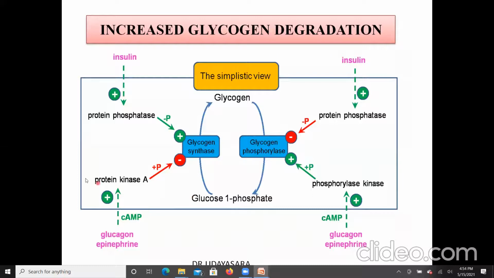Also, it activates the enzyme protein kinase, which causes phosphorylation of glycogen synthase. Glycogen synthase, when phosphorylated, is inactive, and hence glycogen synthesis will not occur. So glycogen breakdown occurs in the case of fasting due to the release of glucagon, and glycogen synthesis will not occur.